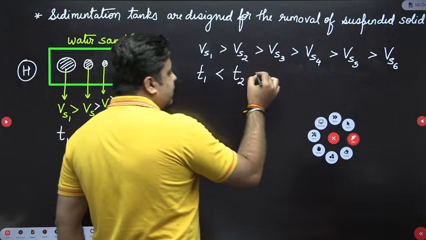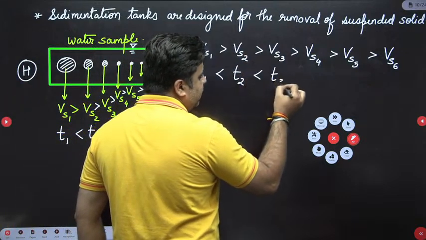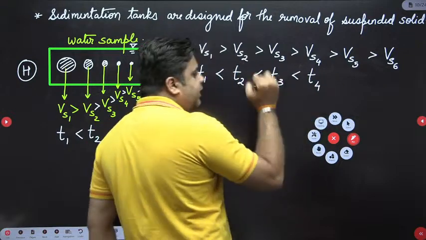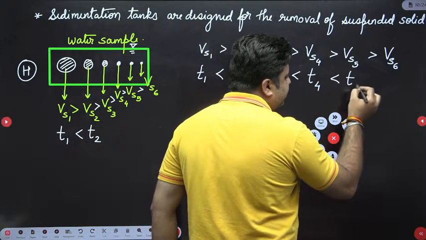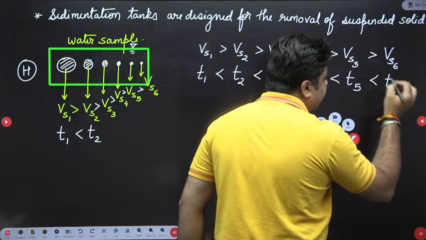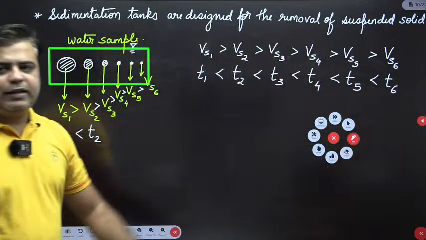The time required by the third particle is T3, which is more than T2. The fourth particle is T4, more than T3. The fifth is T5, more than T4. And the sixth is T6, more than T5.